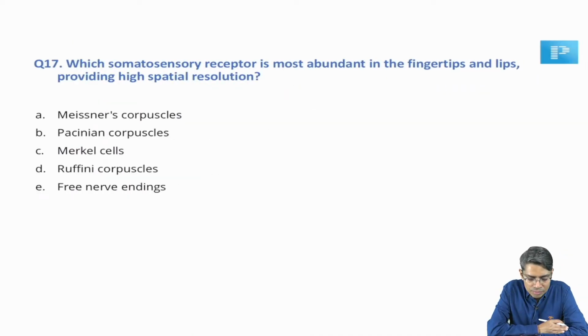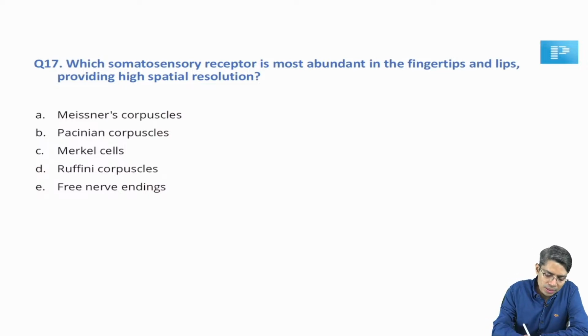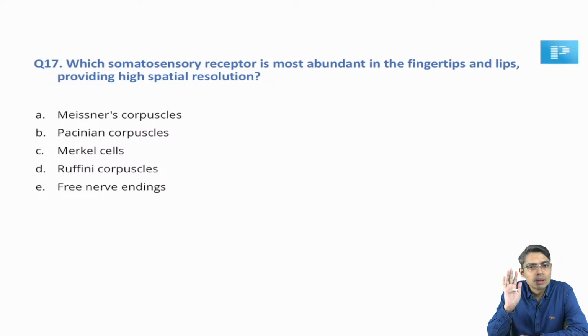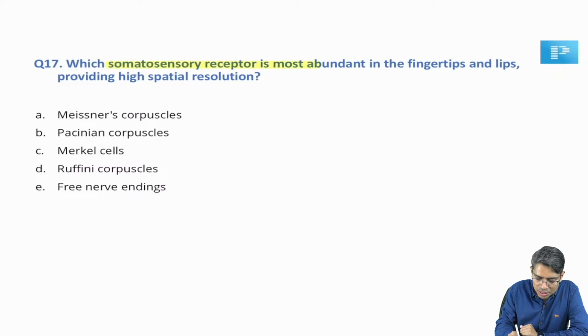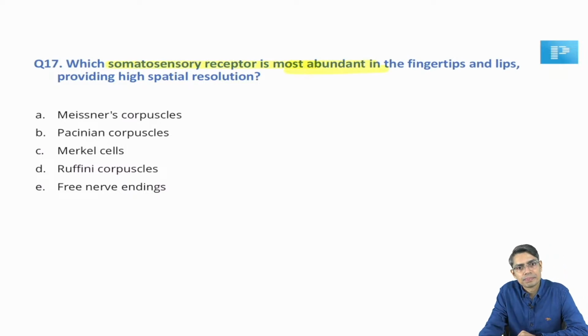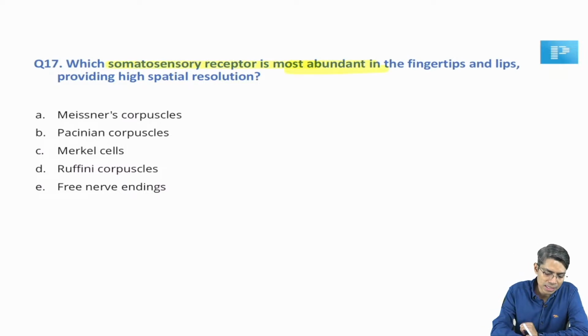Next question, which somatosensory receptor is most abundant in the fingertips and lips, providing high spatial resolution? Okay. So, whenever the question is about touch sensation, which of the following somatosensory receptors is most abundant? Most abundant means it is always the Meissner's.